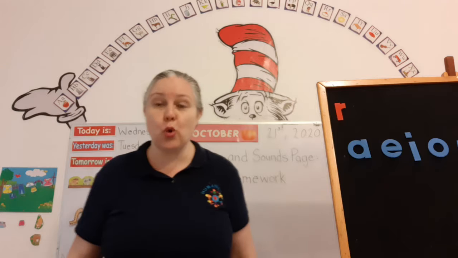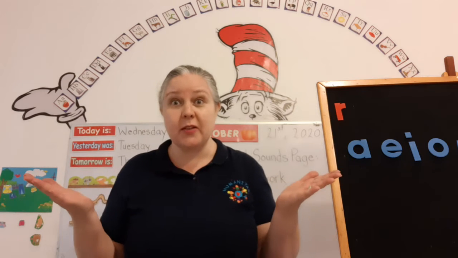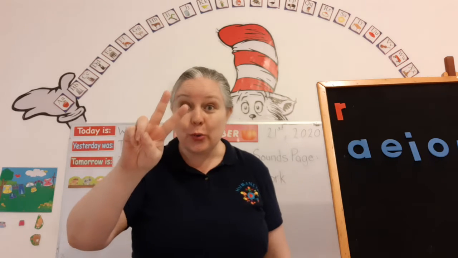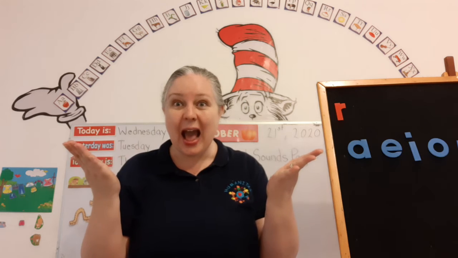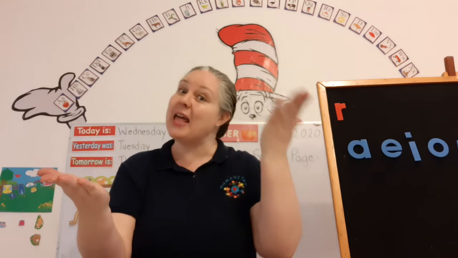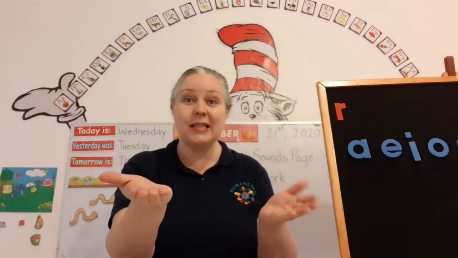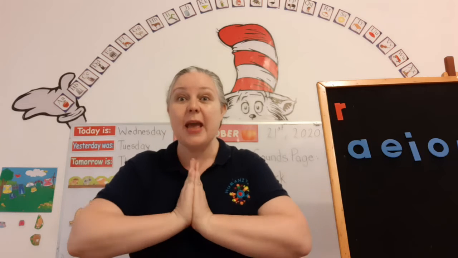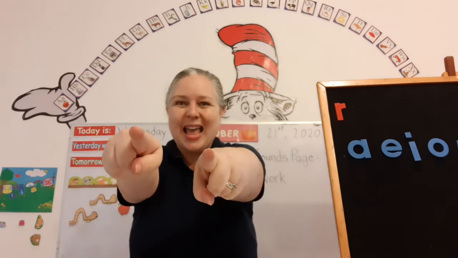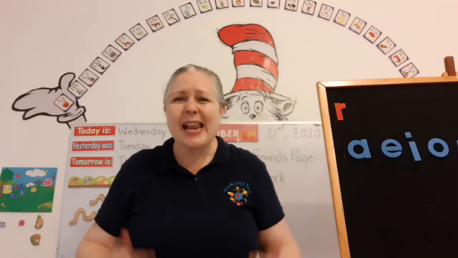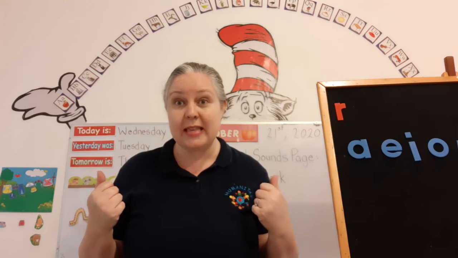And how many letters are in the alphabet? 26. That's right. And how many groups are they divided into? 2. What are they? The consonants and the vowels. And when we put a consonant and vowel together, it makes a blend. You got it.